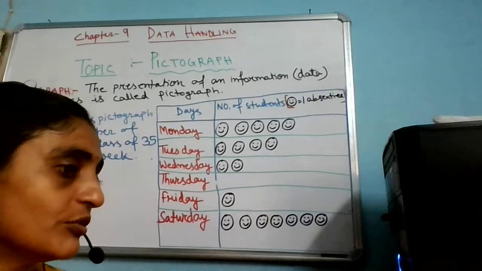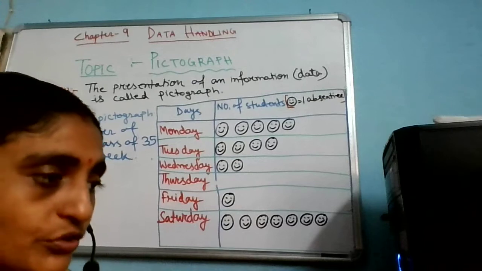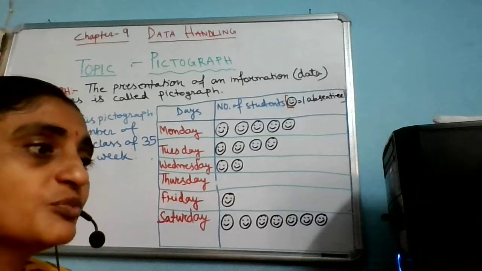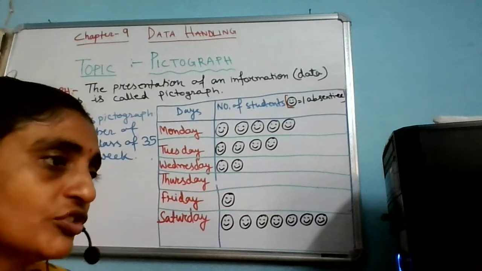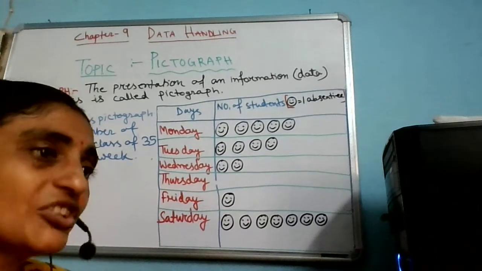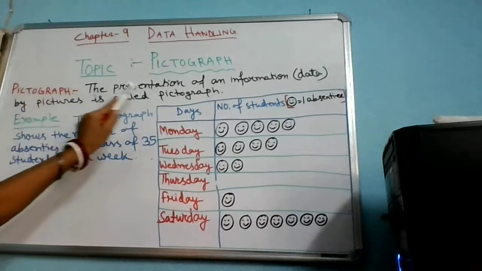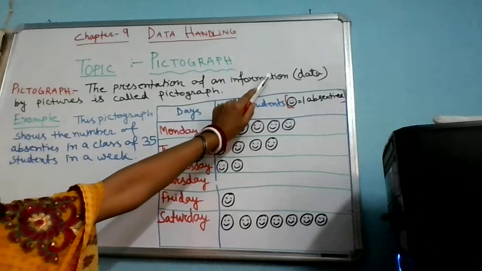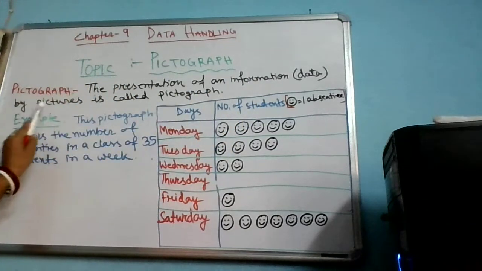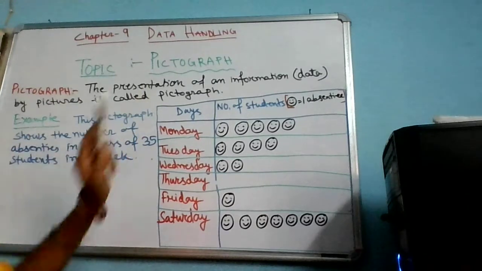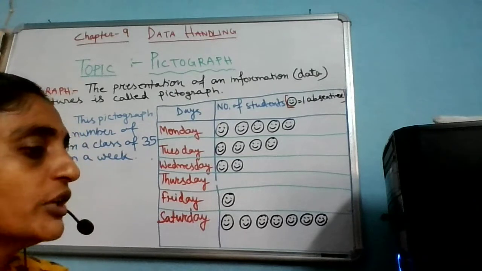If you are looking at the board you might have understood what I want to say. Here I have drawn something. I will come to that afterwards. So first I should make clear what a pictograph is. Pictograph means when we are presenting the information with the help of some pictures. Here I have written also, you can see, the presentation of information or data, whatever data you have, if you are presenting it by pictures, that is called pictograph. So for pictograph, let's come to an example.